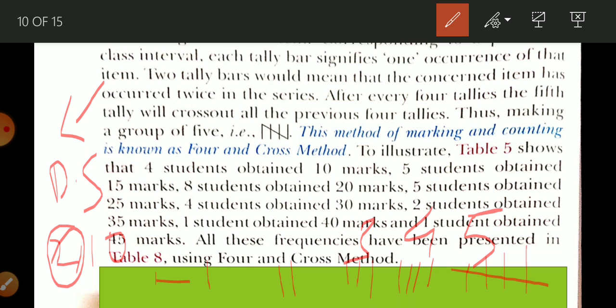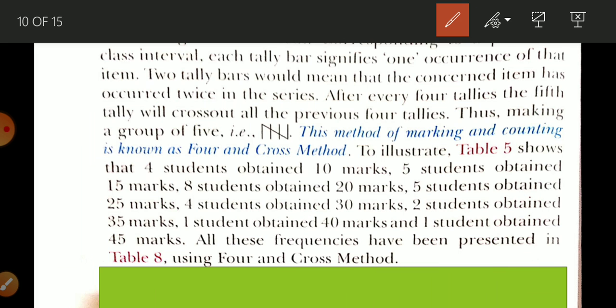Okay, and अगर किसी ने 10 गेन किया है तो how we will write? 1 2 3 4, then we will cross it. 1 2 3 4, then we will cross. So 5 is done, and this gives 10. Okay, now let us see what is written here.